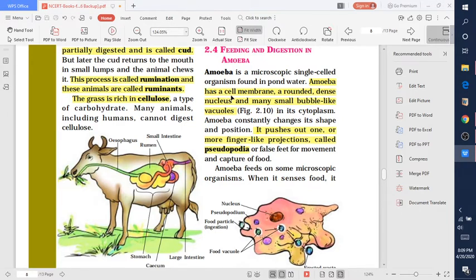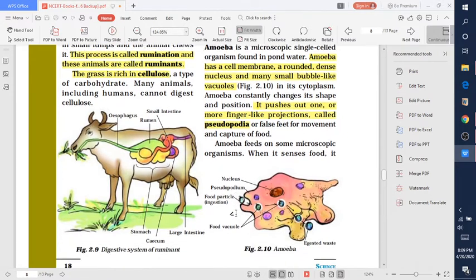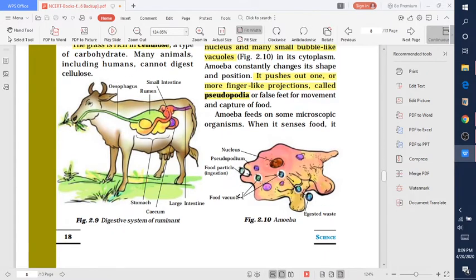Amoeba has a cell membrane, the outer covering of the cell, a rounded dense nucleus that contains the genetic material, and many small bubble-like vacuoles. In these vacuoles the food storage occurs. How? Now we will learn it. Amoeba constantly changes its shape and position to capture the food. It pushes out one or more finger-like projections called pseudopodia.